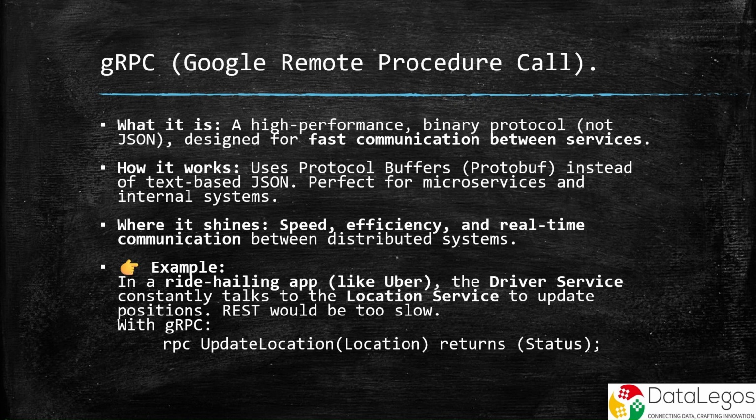This is the high-performance racer of APIs. Unlike REST or GraphQL, gRPC doesn't use JSON, it uses protocol buffers, which are binary, compact, and lightning fast. Where does it shine? In microservices, when services need to talk to each other thousands of times per second. For example, in a ride-hailing app like Uber, the driver service and location service must constantly update positions. REST would be too slow. gRPC handles this in near real-time with low latency.